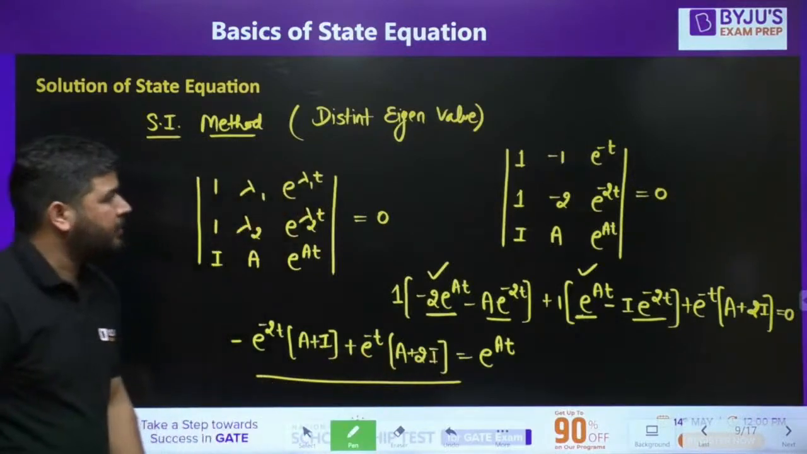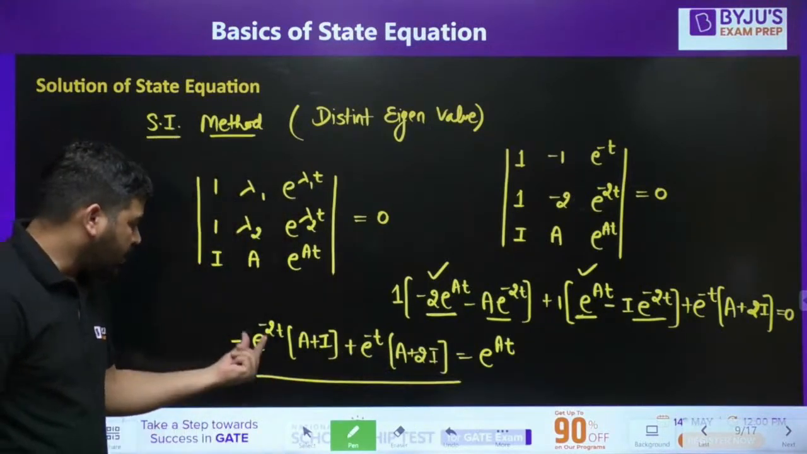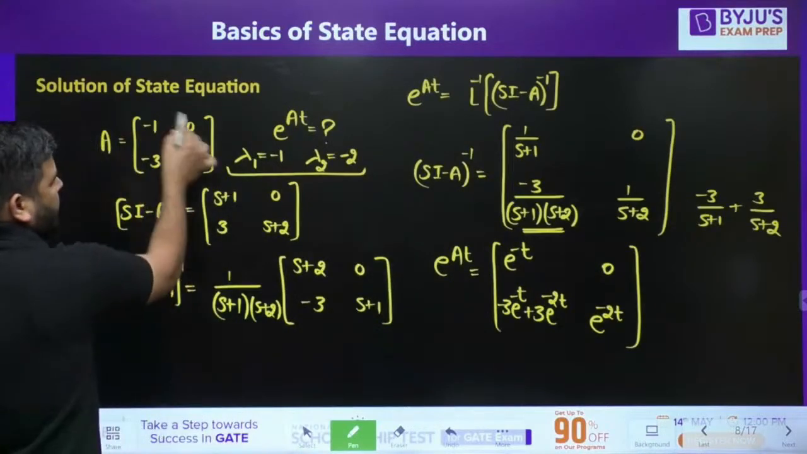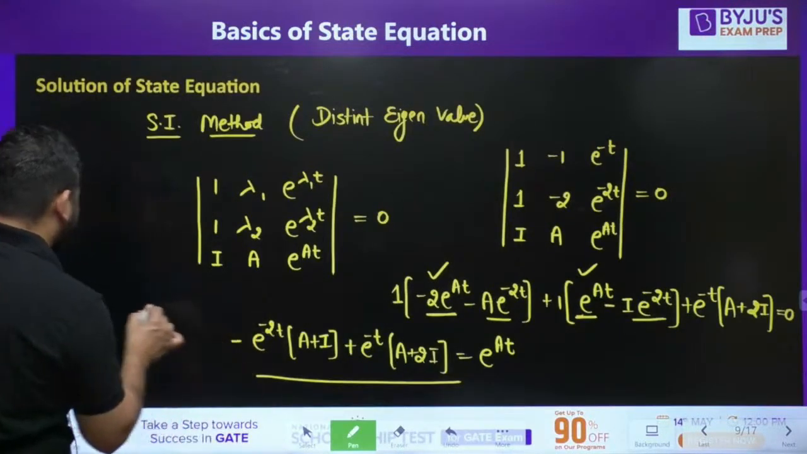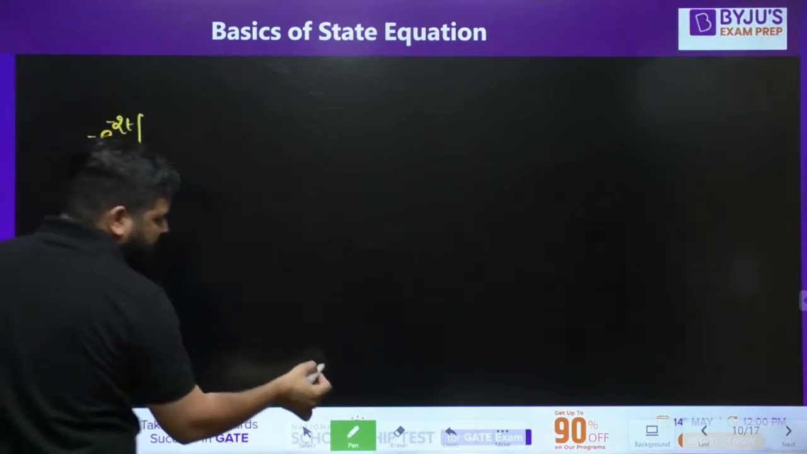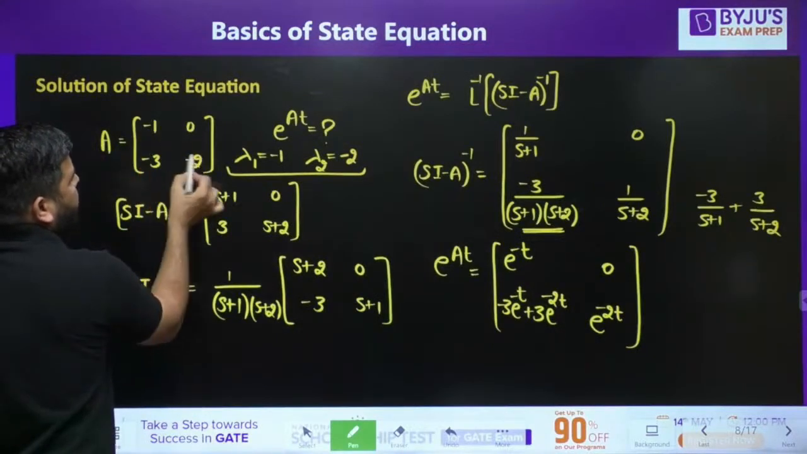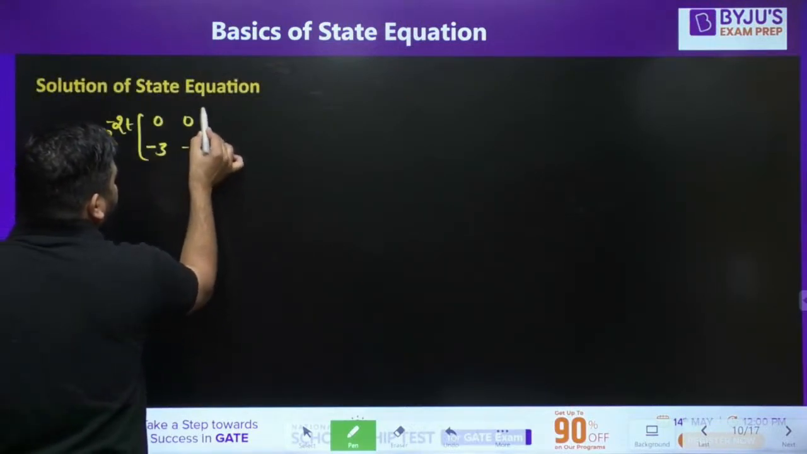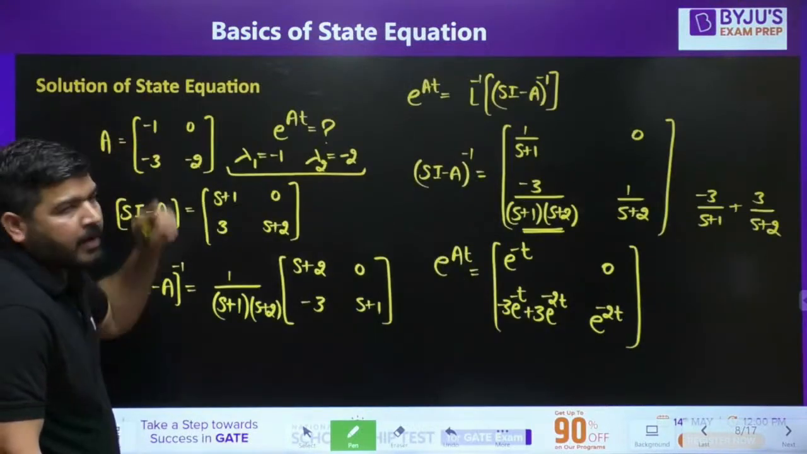Now let's try to solve this question. If I want to solve this question, you have to put the value of A plus identity and A plus 2 identity, and you have to multiply with e to the power minus 2t. Let's do it. So A plus identity, what is A matrix? A matrix is this. I have to add identity to it. Let me write minus e to the power minus 2t into A plus identity. A is this matrix. If I add identity, it will become 0 0 minus 3 minus 1. This is A plus identity.